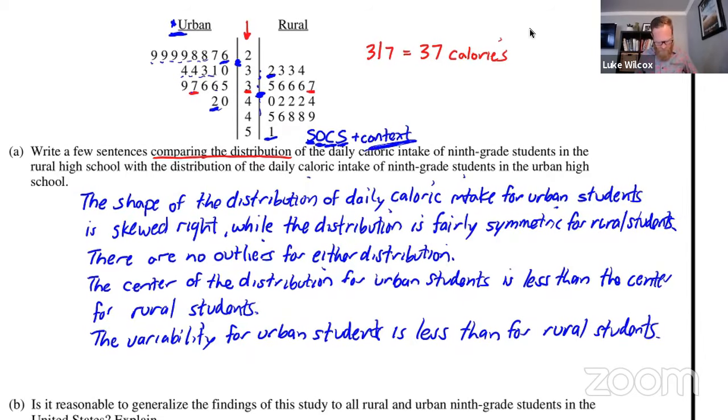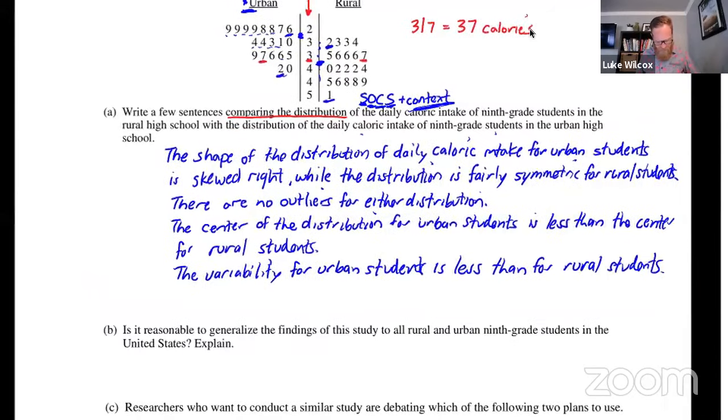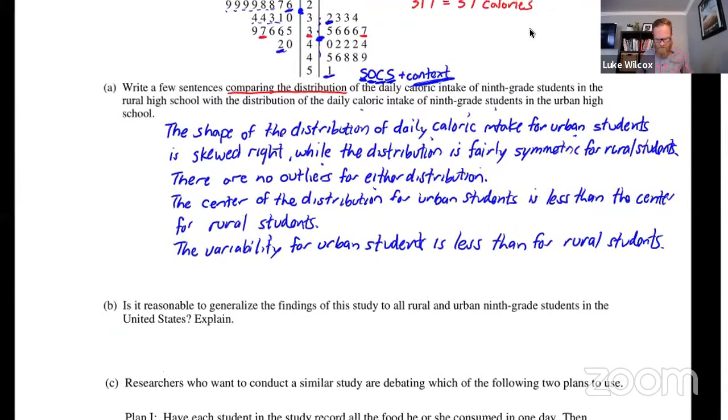All right, let's move to part B, which says, is it reasonable to generalize the findings of this study to all rural and urban 9th grade students in the United States? And I think this is the word that's important here. Can we generalize to a larger population? Well, it depends how we took our random sample here.